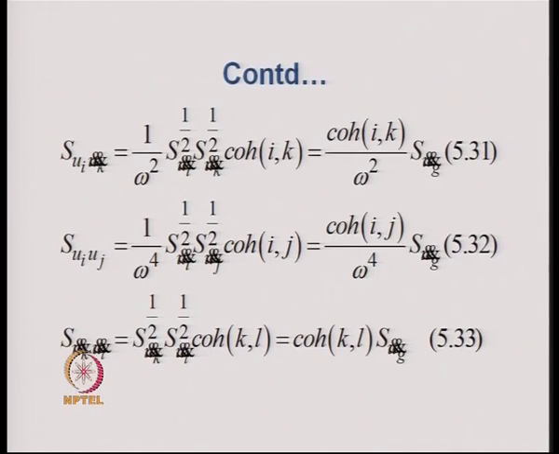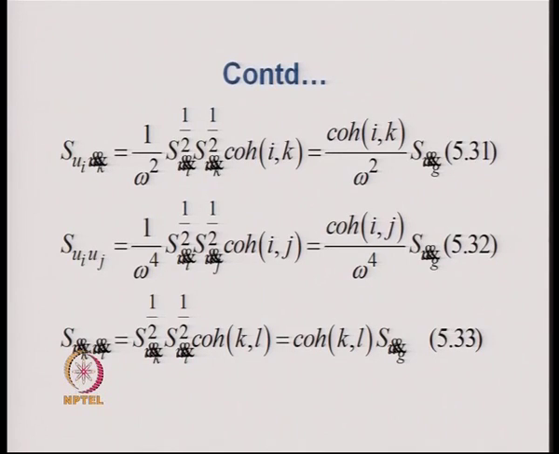Then we have S_ui u double dot j, that is equal to 1 by omega to the power 4 into S_ui to the power half, S_uj to the power half multiplied by coherence function i, j, and which again turns out to be equal to coherence ij divided by omega to the power 4 into S_u double dot g.